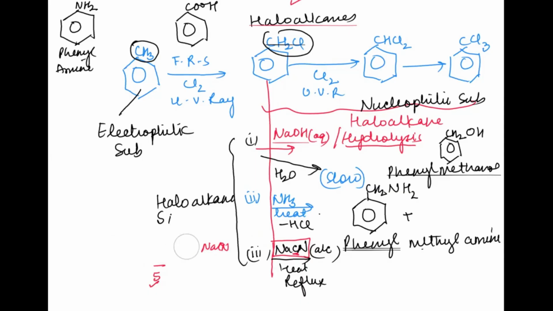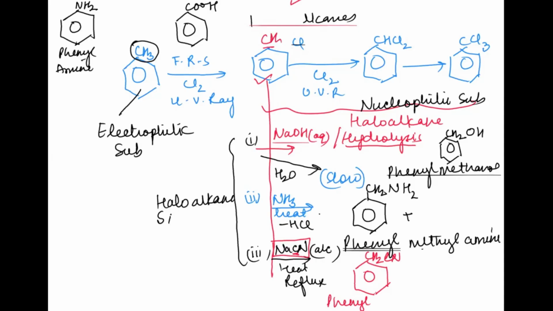Now further, when a haloalkane, which is this one, reacts with NaCN, it is going to give us a compound which is something like this. So CH2 remains there and CN is added on, and this is going to be known as phenyl. You have one carbon there, CH2Cl. So that is why it's coming from the methyl group, CH3. Here in the methyl group, one hydrogen is substituted by one chlorine. That is why the same name is coming.